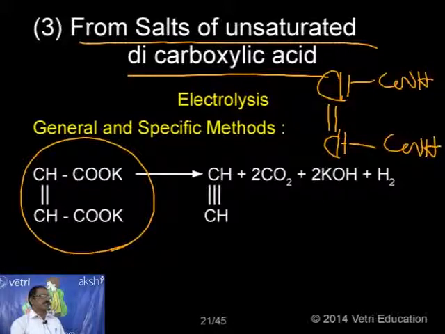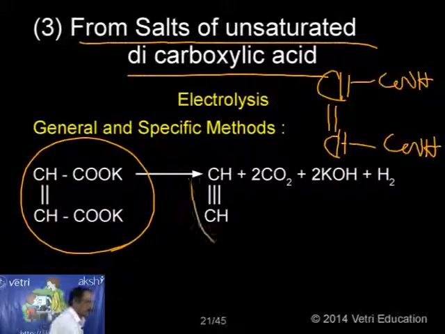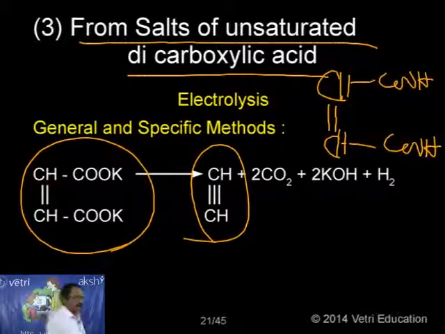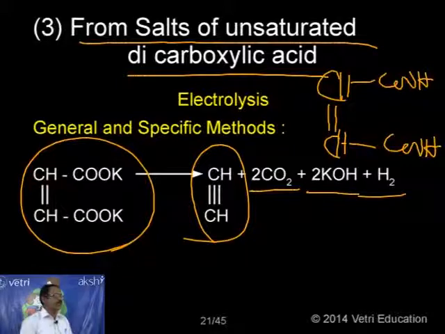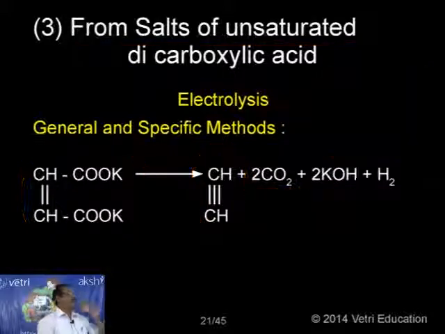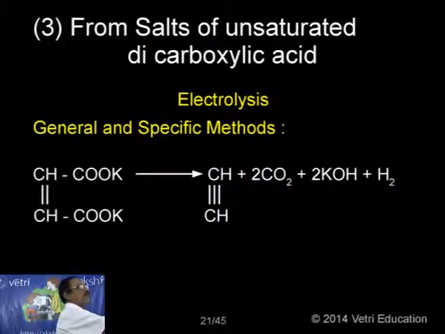So when you take this salt and if you pass electric current, it's called the electrolysis, the corresponding acetylene is formed along with the carbon dioxide, potassium hydroxide and hydrogen. This is another important method. So from the unsaturated acid salt, we can prepare the corresponding alkyne. This is another most important method we can prepare.